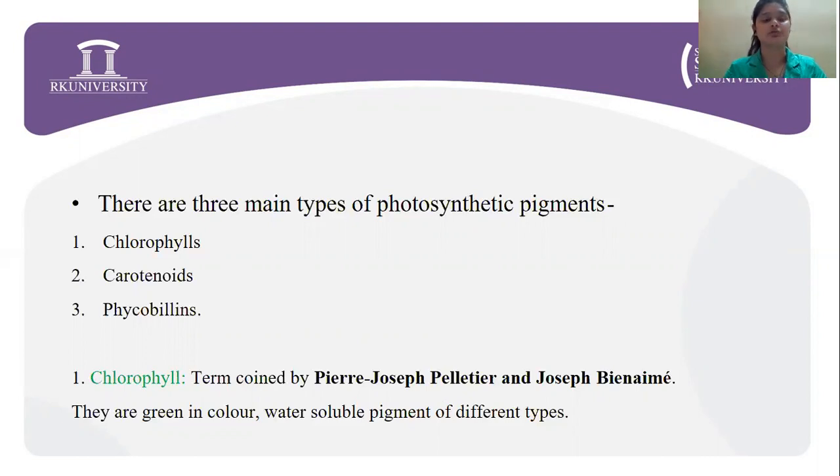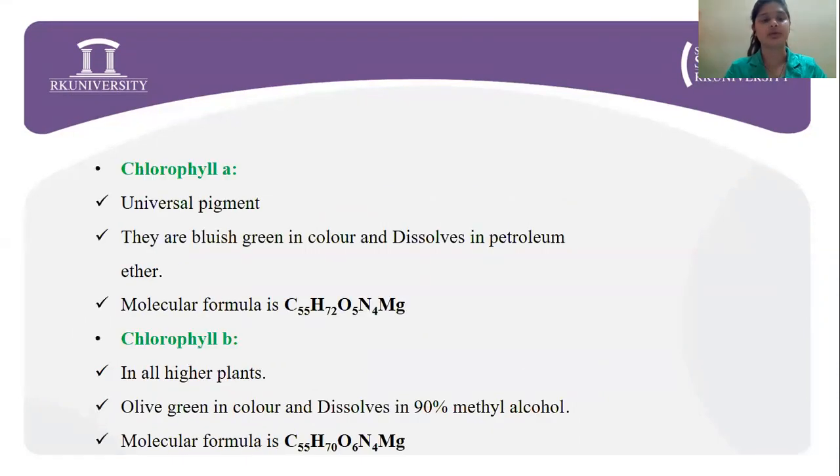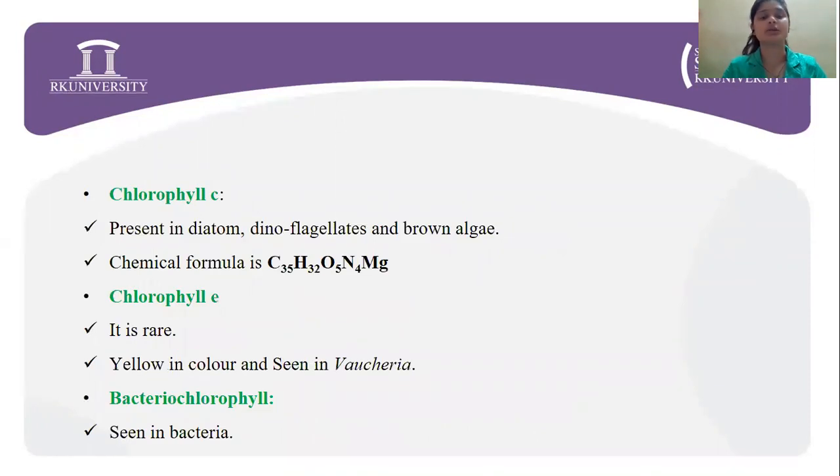Basically, the chlorophylls are green in color. They are water-soluble pigments of different types. To name a few of them, chlorophyll A is the universal pigment present in almost all the plants. They are bluish in color and dissolve in petroleum ether, with the molecular formula C55H72O5N4Mg. Next is chlorophyll B. It is present in all higher plants. These are olive green in color and dissolve in 90% methyl alcohol. The molecular formula is C55H70O6N4Mg. Next is chlorophyll C.